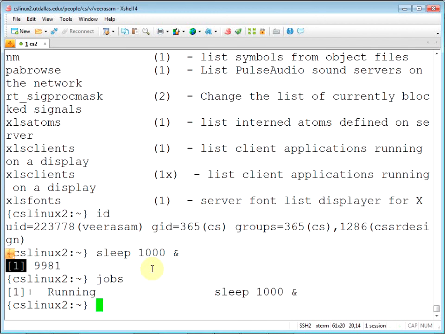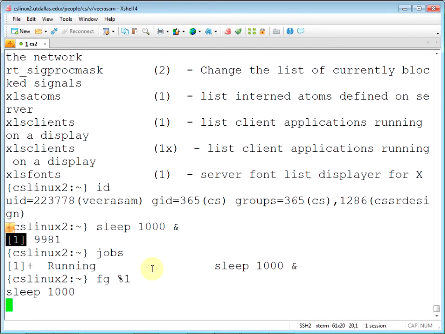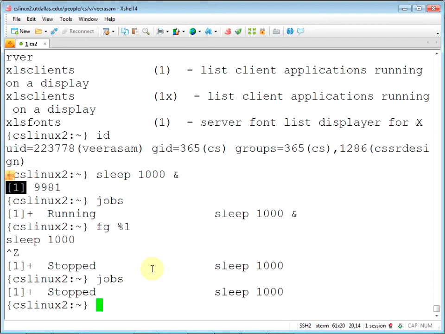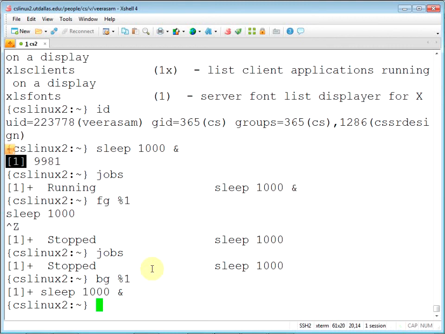I can say jobs. I can bring it to foreground. Brought the job to foreground. I can press Ctrl Z to stop it. Now it has been stopped. I can resume it, running it in the background.